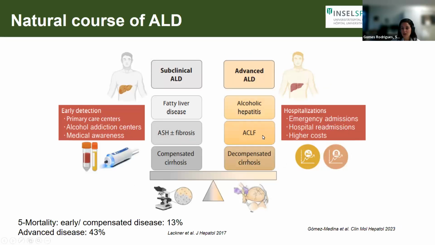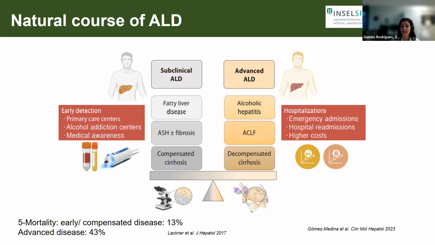What is the natural course of ALD? Quite honestly, when we usually see these graphics, we have a stage of liver steatosis, steatohepatitis, and liver cirrhosis and complications. What's a little bit different about alcohol-related liver disease in comparison with other liver diseases is that we pretty much divide it into a subclinical disease, which ranges from a simple steatosis to a compensated cirrhosis. And then we have another stage, called advanced liver disease.